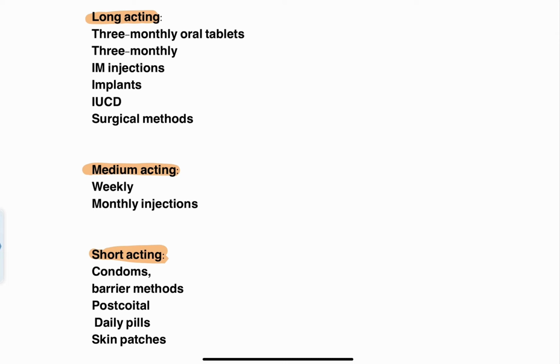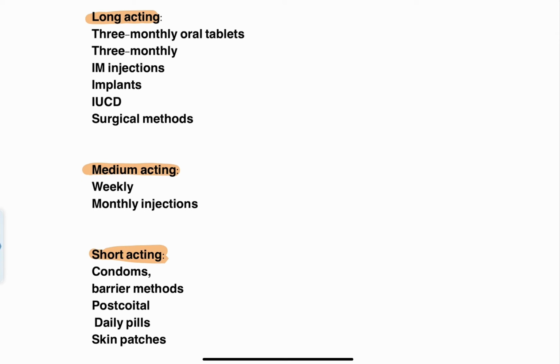So we have discussed all the important methods and the classification of contraception. But one more important thing which needs to be taken into consideration at this particular point of time is the failure rate of contraception. Because we cannot be sure that all these methods of contraception are going to provide 100% safety to the couple. It is not like that. Failure rates are anticipated with every single method of contraception.